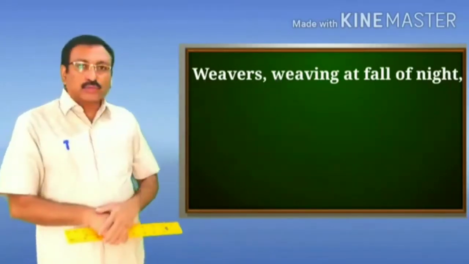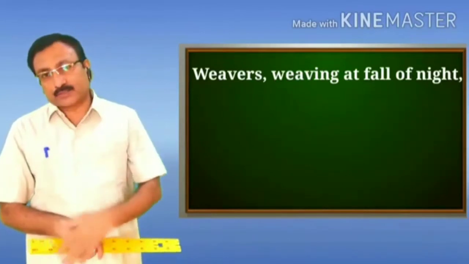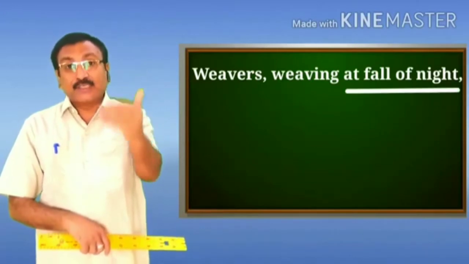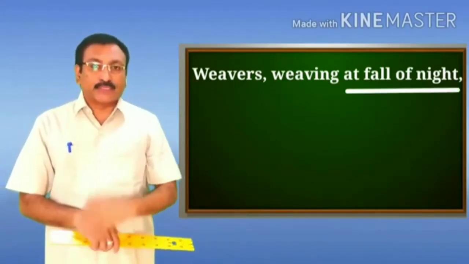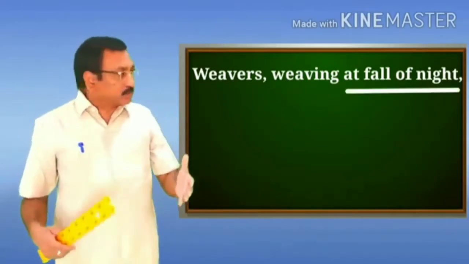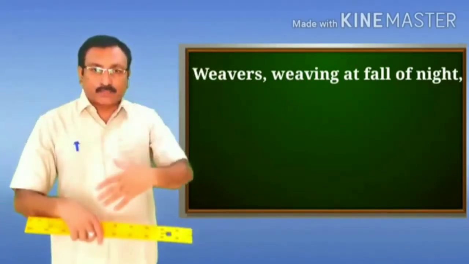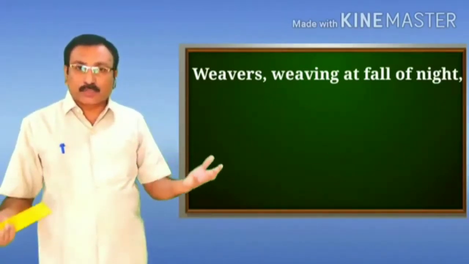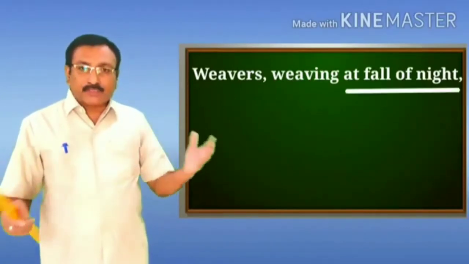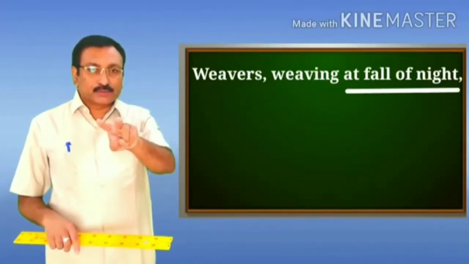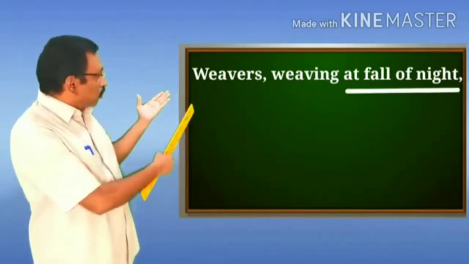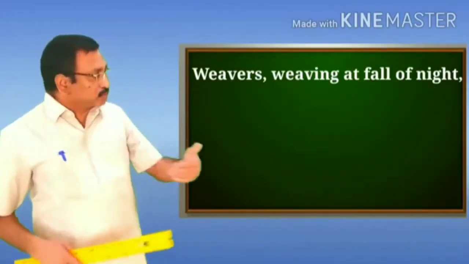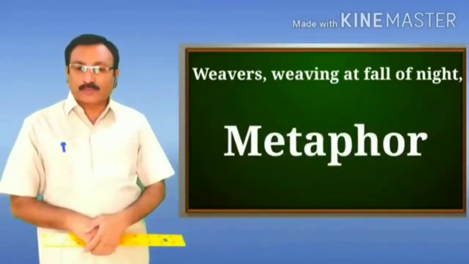In this line also the phrase "at fall of night" is compared with the significant second stage of human life, and that is marriage. So it's a covert comparison without the use of relational indicators or markers of comparison. So comparison has been made between two different things. The first one is fall of night, and the second one is the second stage of human life, and therefore this is an example of the figure of speech metaphor.